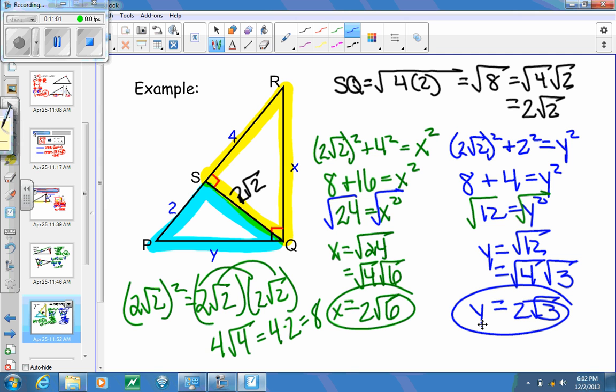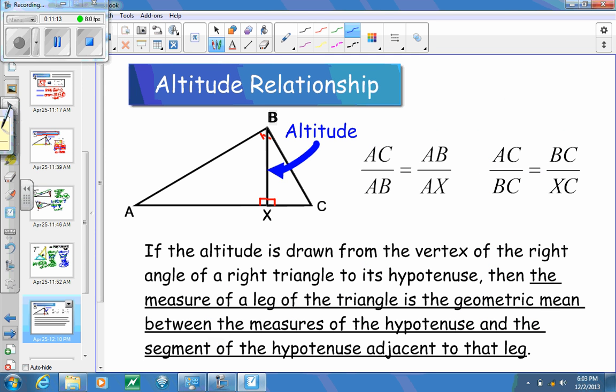So I'm using the geometric mean to find the altitude, and that's dividing this into 2 right triangles, allowing me to use the Pythagorean theorem to find the third side. Your second option for solving this problem is to look at the altitude relationship. Now this is a long drawn out sentence here.